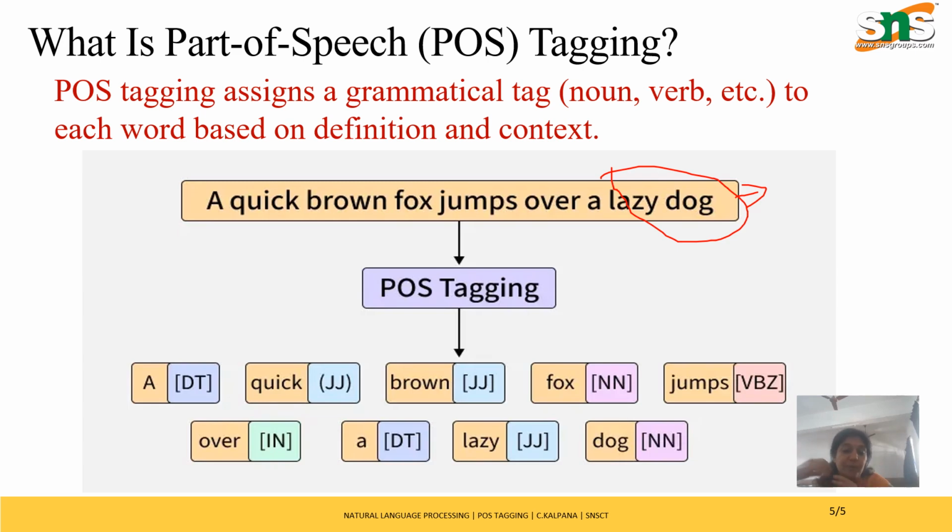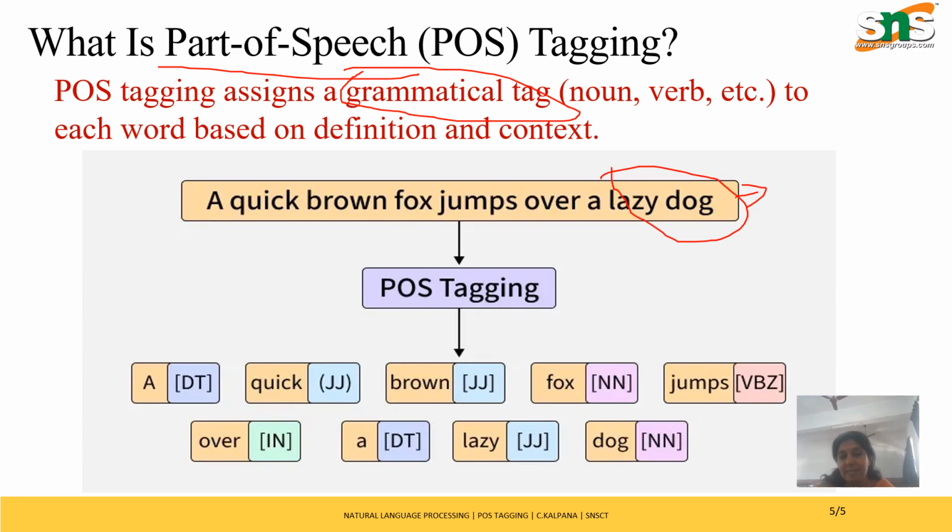First, for understanding each word in a sentence, it has to tokenize the sentence. After that, it needs to map the words with the grammatical tag. That is nothing but POS tagging. The grammatical mapping with the grammatical tag is what we say is part of speech. So it assigns a grammatical tag to your words in a sentence.